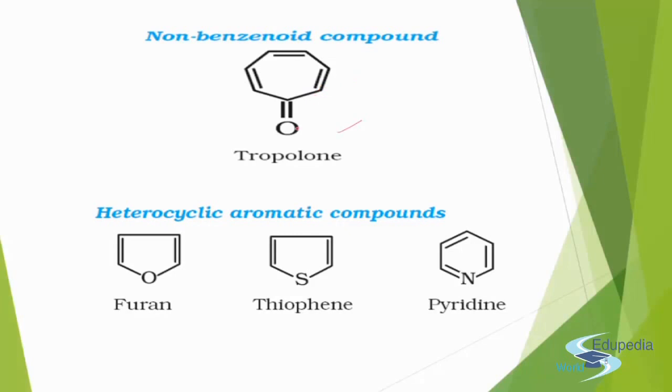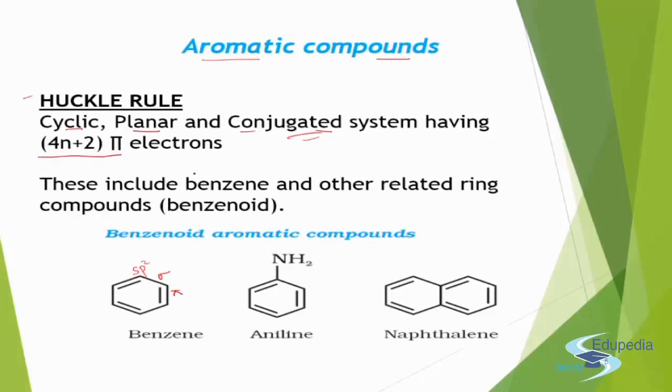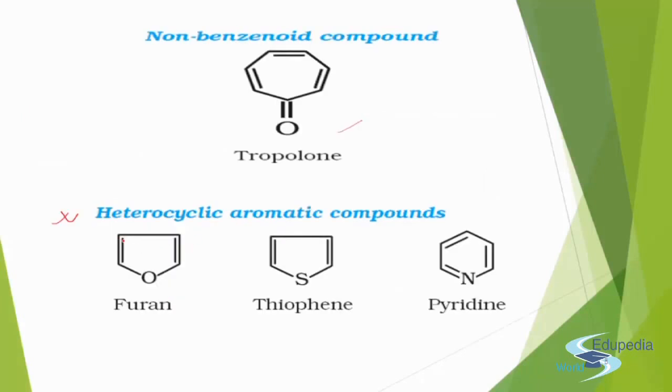There are certain other aromatic compounds which are heterocyclic. For example, furan. Let's analyze the Huckel rule here: cyclic, planar, conjugated. Is it cyclic? Double bond carbon, double bond carbon, double bond carbon. So all 4 carbons have sp2 hybridization. Then oxygen has 2 lone pairs, and one of the lone pairs will be involved in resonance.